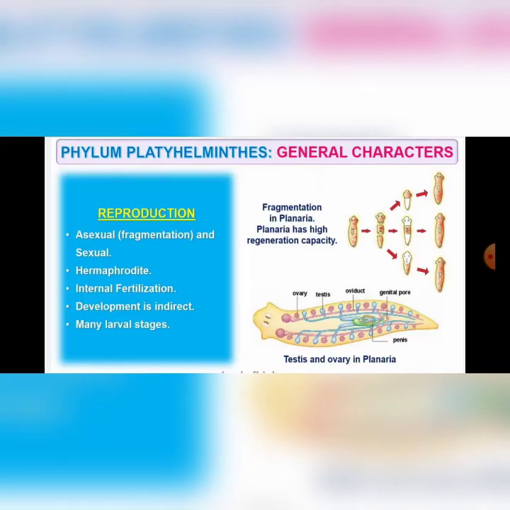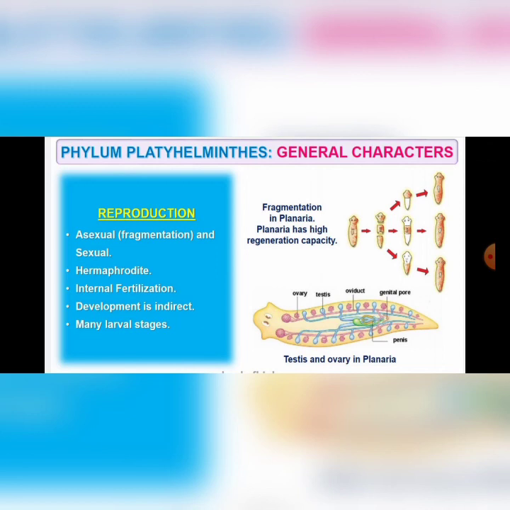Clear? Next is reproduction. Here reproduction may be asexual or sexual. Asexual by fragmentation, and the animals are hermaphrodites. What do you mean by hermaphrodites? When the same individual produces male and female gametes, it is referred to as hermaphrodite.